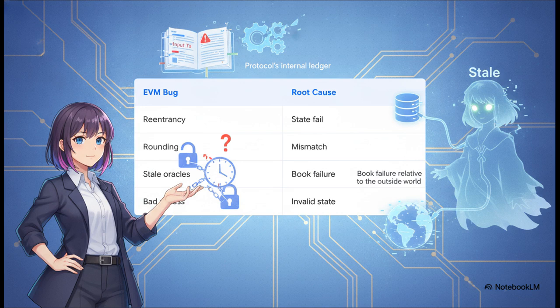Take reentrancy, for example. It is fundamentally a state transition failure. Why? Because the contract's internal accounting gets interrupted and fails to update before value is transferred. It breaks the ledger's consistency. Or look at stale oracle assumptions. That's a failure to preserve the internal book relative to the outside world. On the EVM, the ultimate security question is always this: does every allowed interaction preserve the protocol's invariance as the ledger actually changes?